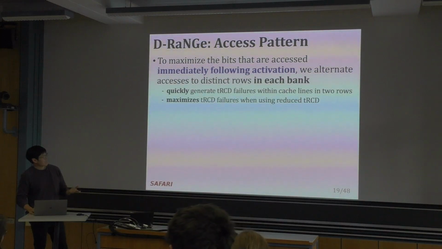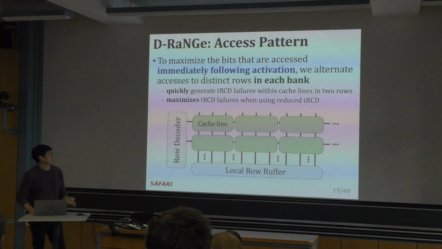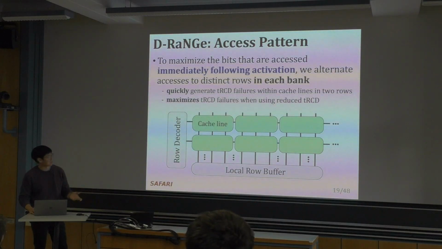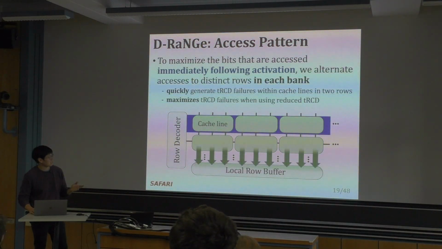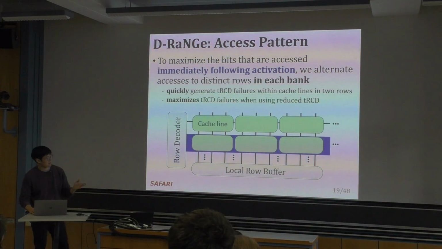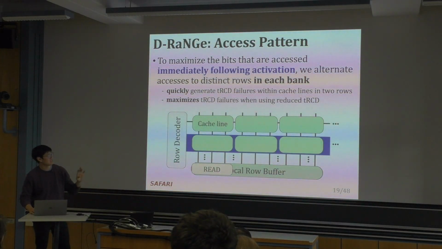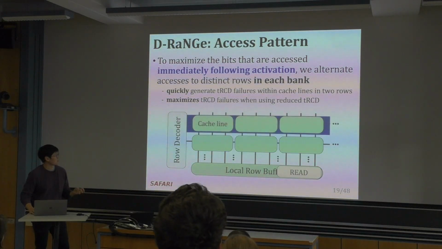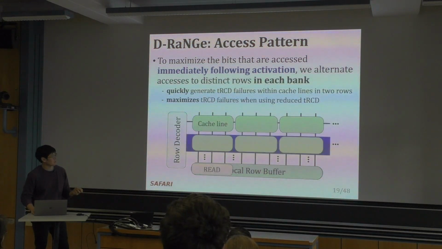So this maximizes the tRCD failures when using a reduced tRCD, and we'll just show you a quick cartoon of how that happens. We first activate, and we read with a reduced tRCD, cause some failures, activate the second row, read with a reduced tRCD, and cause failures also. Note that we're only accessing a cache line at a time, and so we're actually only able to generate failures within the cache line that we first access of that row. We studied this on these devices, and we can just repeatedly access back and forth and consistently generate many of these failures.